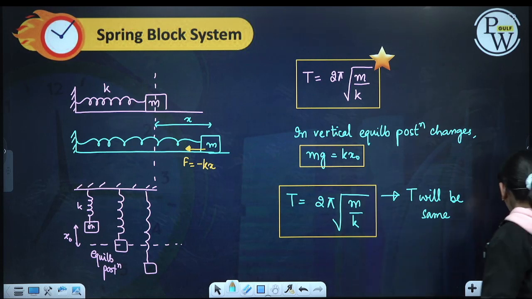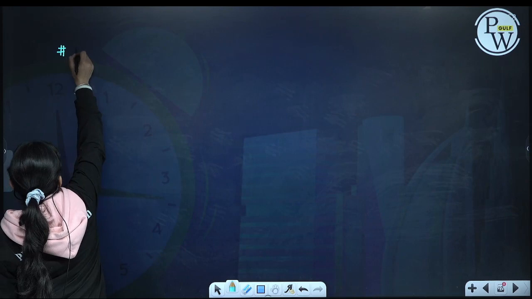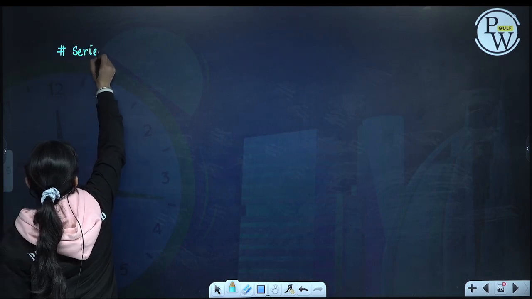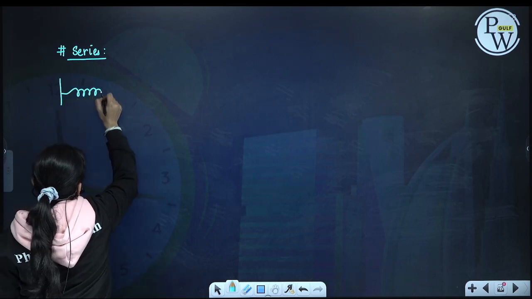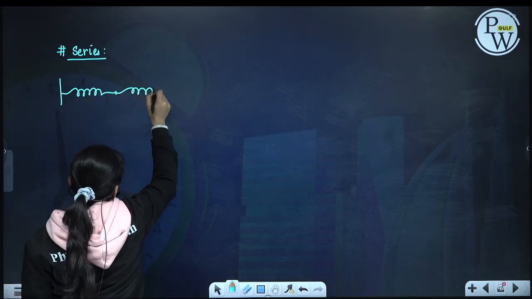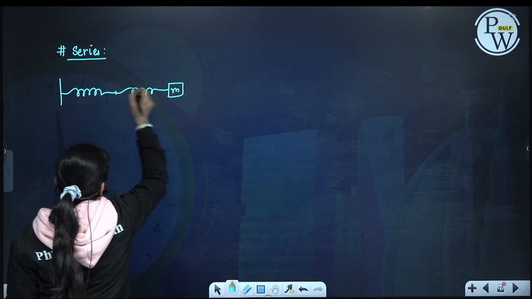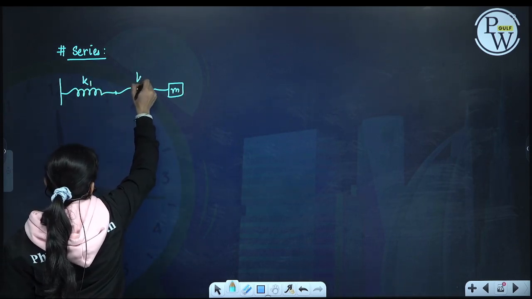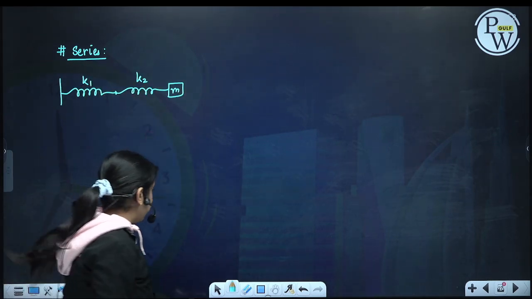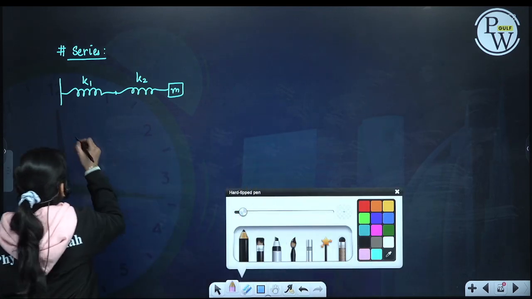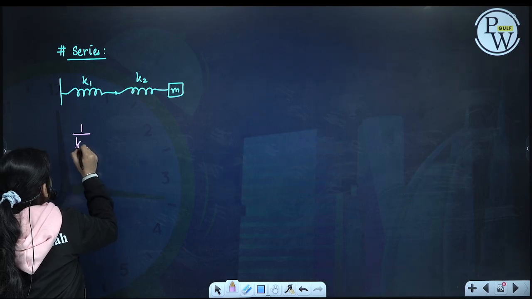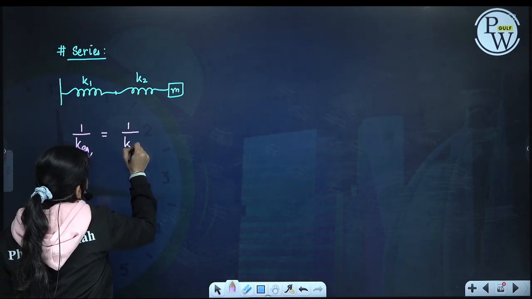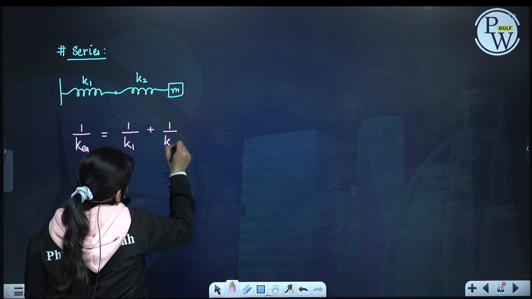Okay, now we have combinations of springs, the series combination. In a series combination like this, suppose two springs, one of spring constant k1 and the other of spring constant k2, are joined in series, then 1 by k equivalent is equal to 1 by k1 plus 1 by k2.